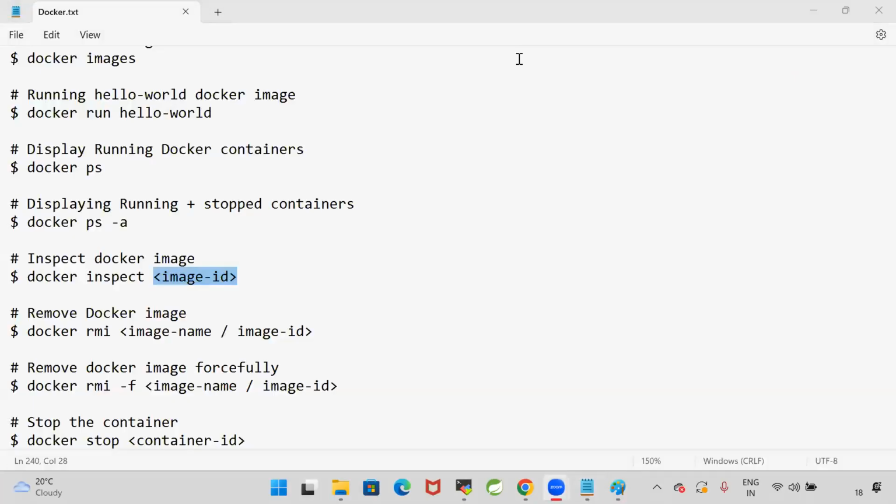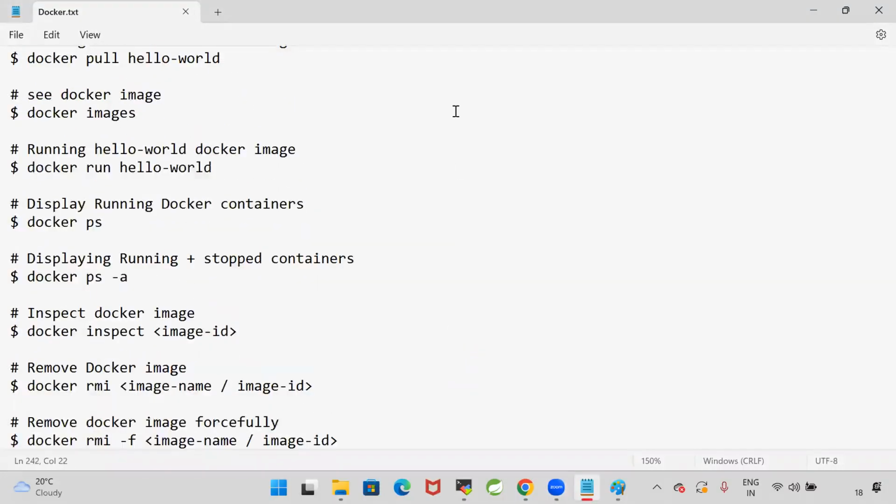So we need to understand the Docker file. Good. Yes, fine. Any questions? Before we start understanding the Docker file, anybody having any questions can unmute and ask.